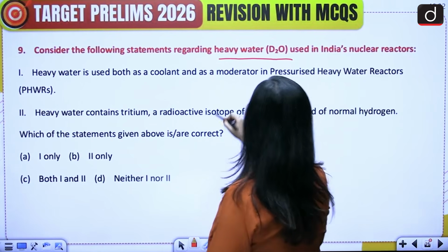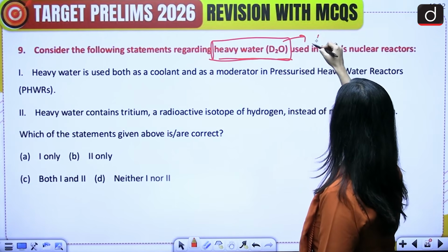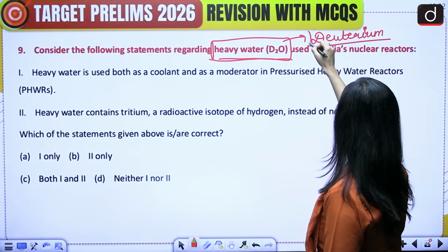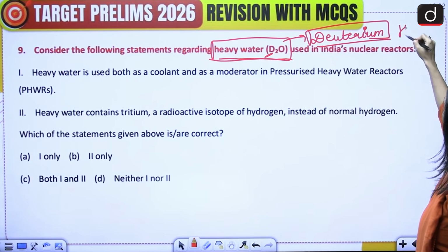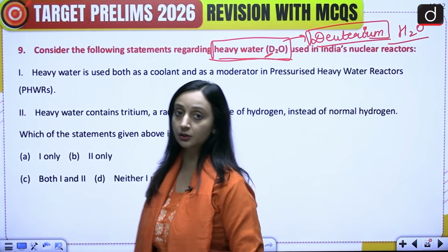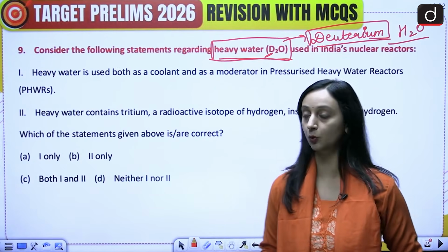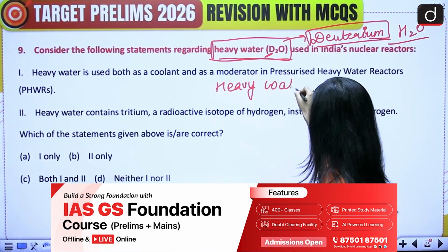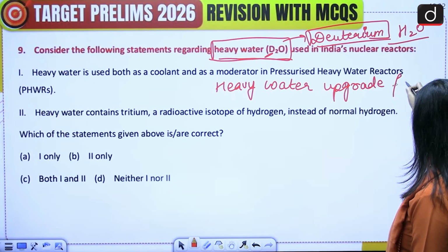Okay, so this is about heavy water. Heavy water is D2O, where the D stands for deuterium. Normal water is H2O and heavy water is D2O. Now, why was this in news? This was in news because India is building its first privately owned heavy water upgrade facility. Heavy water upgrade facility.